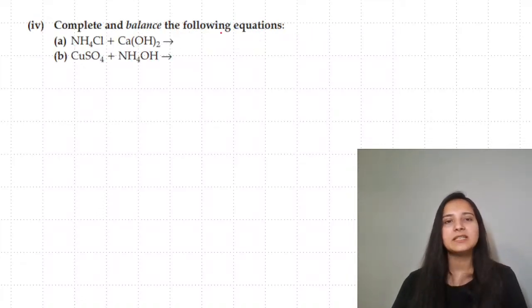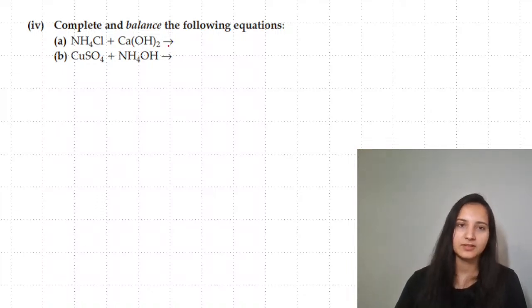Next is complete and balance the equation. You're having ammonium chloride and calcium hydroxide.